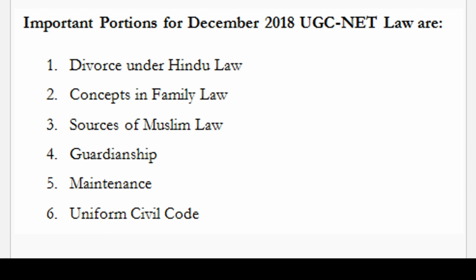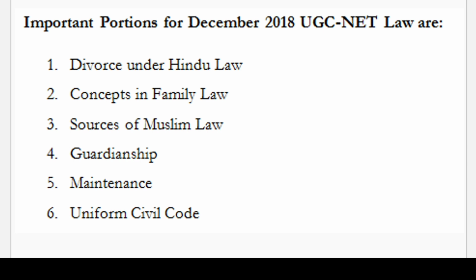If you talk about sources of Muslim law, that's important too, because sources like Ijma, Qiyas, Quran were not asked, and these are really very important topics under Muslim law. Now getting on to guardianship and adoption. Adoption was asked, but guardianship wasn't. Both are important for UGC NET December 2018. I don't want you to just leave adoption because it was asked in July 2018. Guardianship and adoption, both are important.